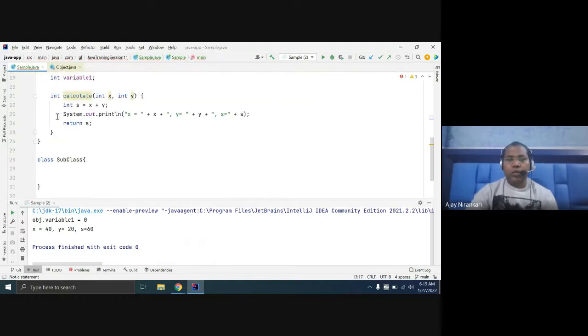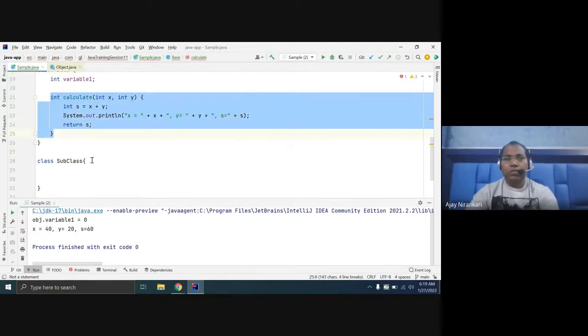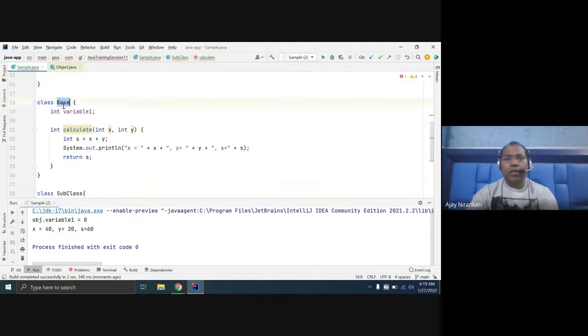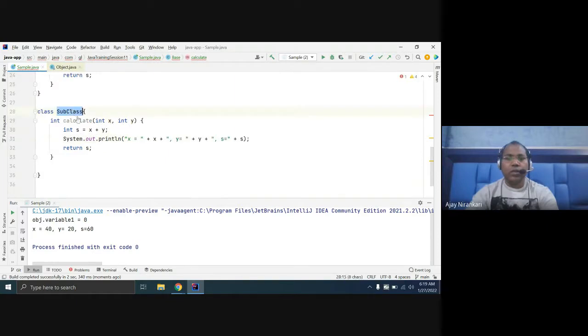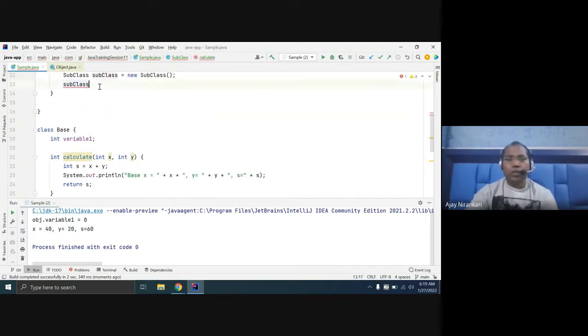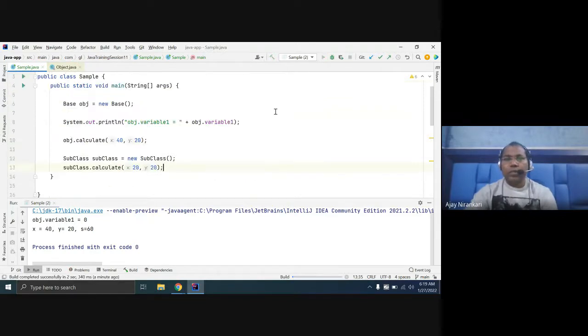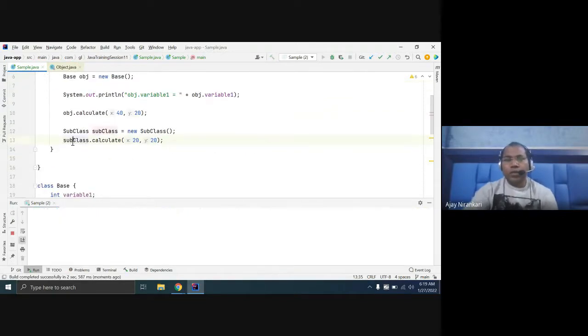You can just copy and paste this code into another class. Here, this is the base class, and this is a subclass. Now you notice that I am able to invoke the calculate method. This class also has a calculate method, and this class also has a calculate method.